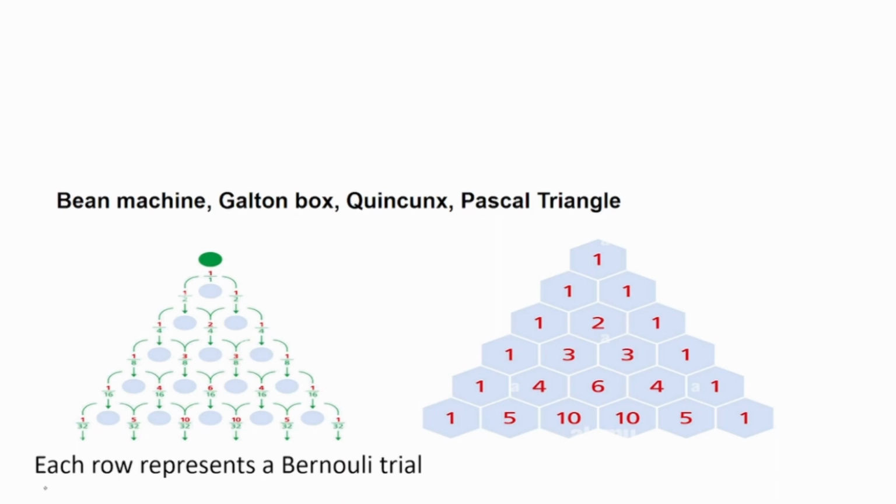The outside layer, the outside boundary, is always 1. Inside, 1 plus 2 becomes 3, 2 plus 1 becomes 3, okay, then 1 plus 3 becomes 4, 3 plus 3 becomes 6, 3 plus 1 becomes 4, 4 plus 1 becomes 5, 4 plus 6 becomes 10. So you are getting from top to bottom the values. Now we will talk about this, what exactly is this.